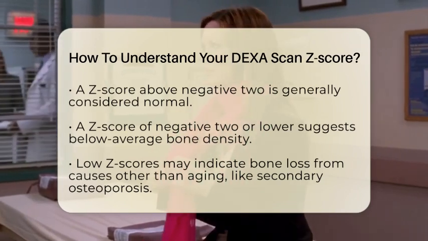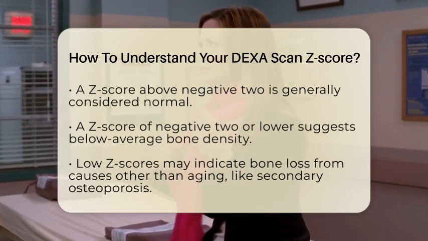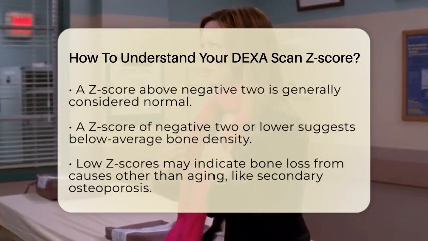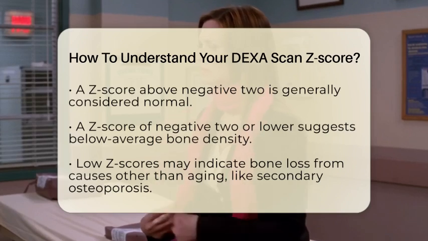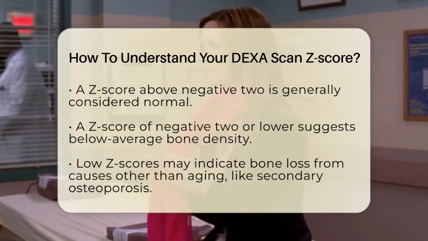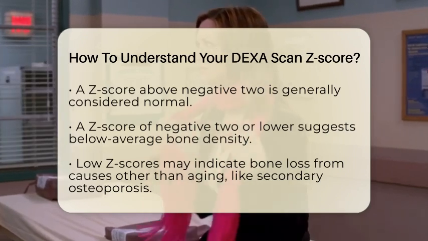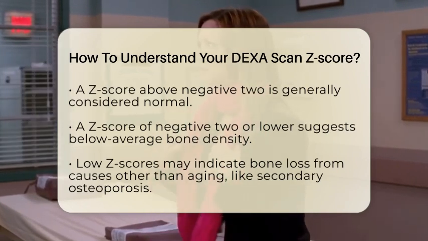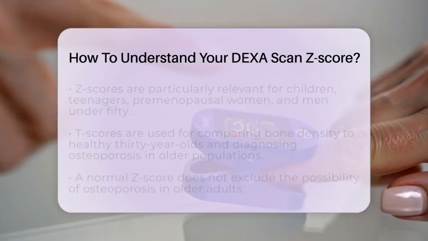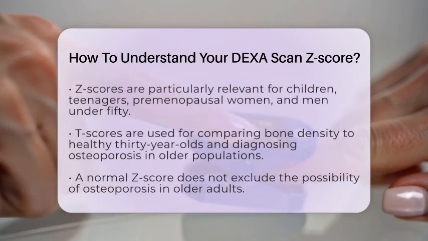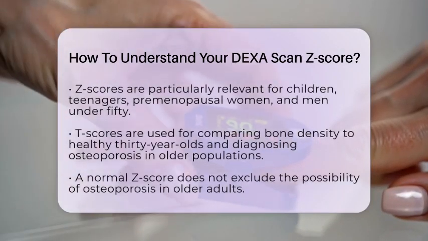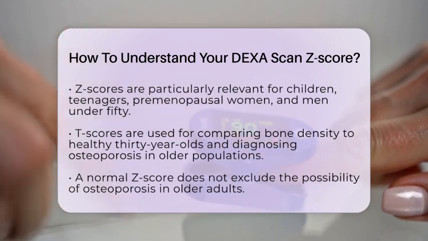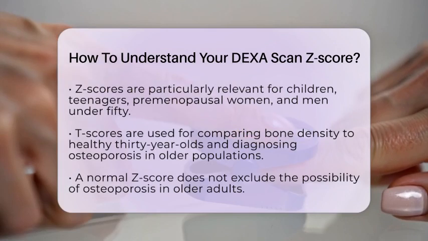Z-scores are particularly useful for evaluating bone health in children, teenagers, premenopausal women, and men under 50. For these groups, comparing bone density to age-matched peers is more relevant than comparing to young healthy adults. In contrast, T-scores are used to compare your bone density to that of a healthy 30-year-old adult. T-scores are primarily used to diagnose osteoporosis in postmenopausal women and men over 50.